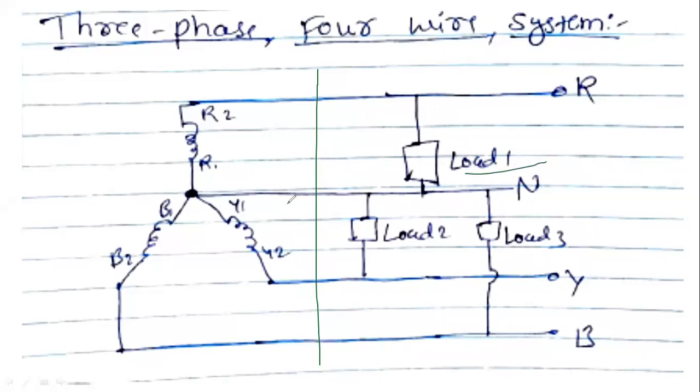Suppose I want the supply from Y load. So then Y load is this one. So Y load across the neutral, I can connect the supply. So it will get the single phase supply here. Suppose I want to connect the load to the B load. So B to neutral, I have to connect one load, that is the third load here.